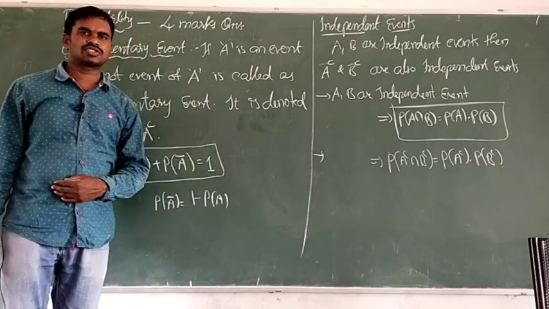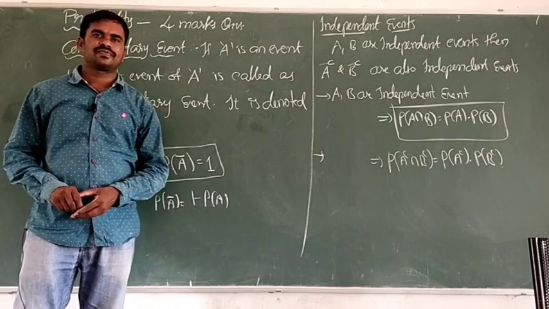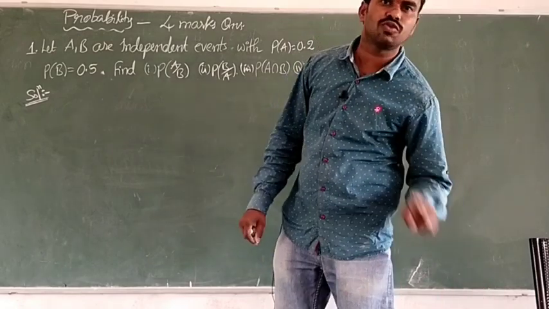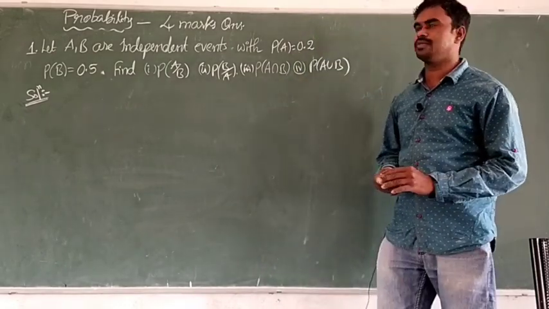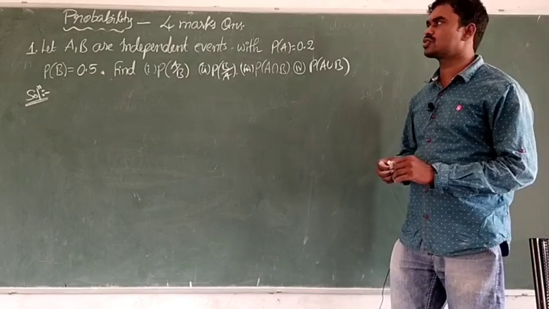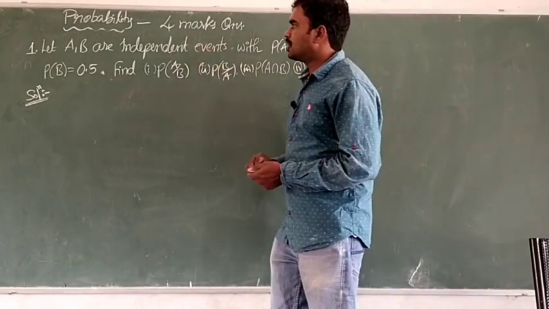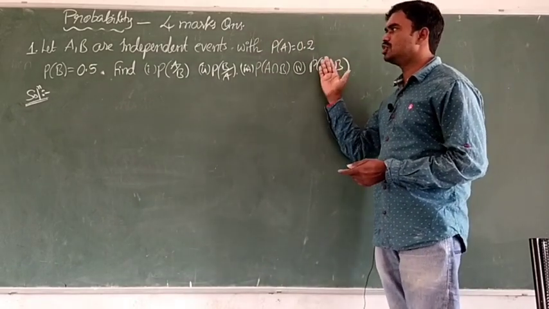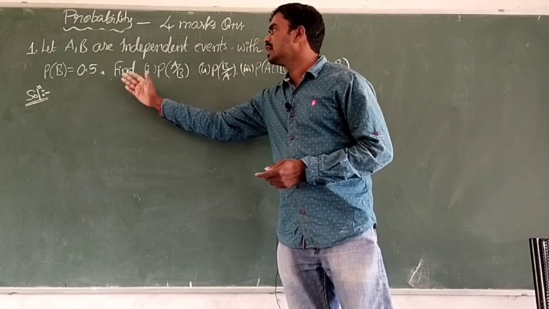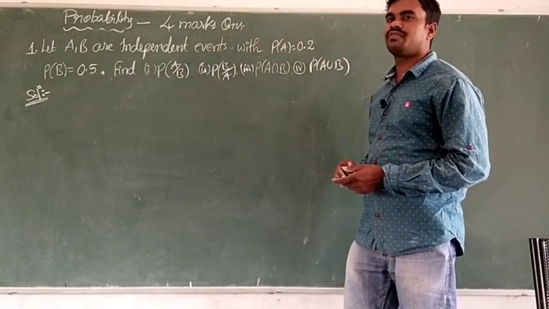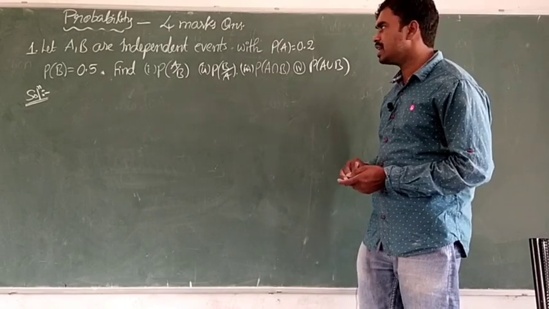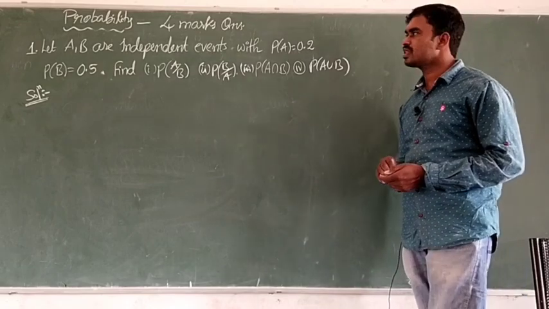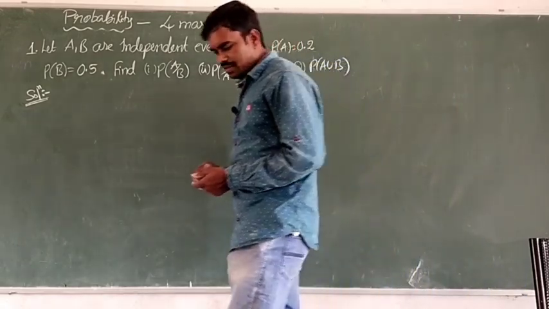Let me enter into the 4 marks questions. Okay. First one, this is also very important. 2 4-marks questions we can expect for the exam. 2 fours are 8 marks, so simply we can score. What is the first question? Let capital A, capital B be independent events with P of A equal to 0.2, P of B equal to 0.5. Then find first, P of A by B; second, P of B by A; third, P of A intersection B; fourth, P of A union B.